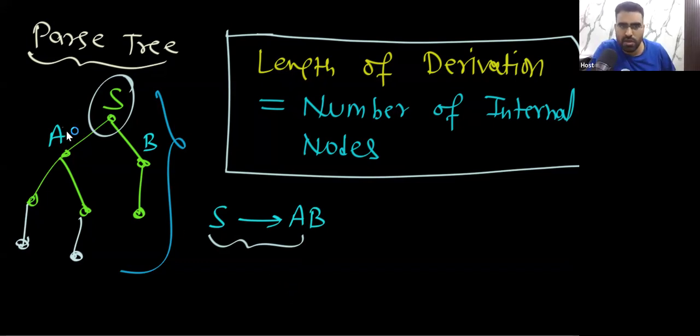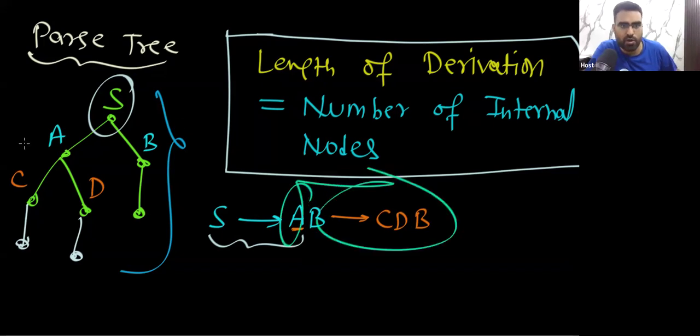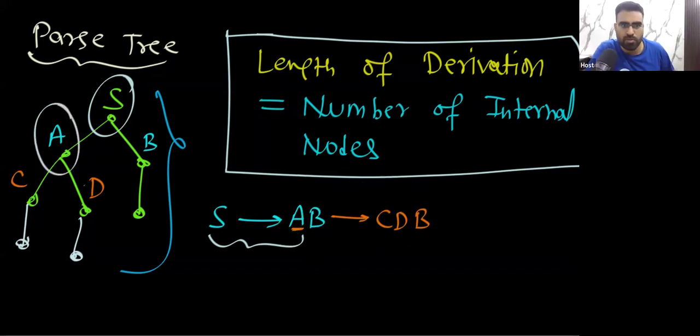Next, notice this A will go to somewhere. For example, maybe this A is going to cd. So you can see this A will go to cdb. Because of this A, another length I got. Yes or no? Next, notice this B, let us assume this is going to b. So you can easily see, because of this B, what I will get? I will get CDB.